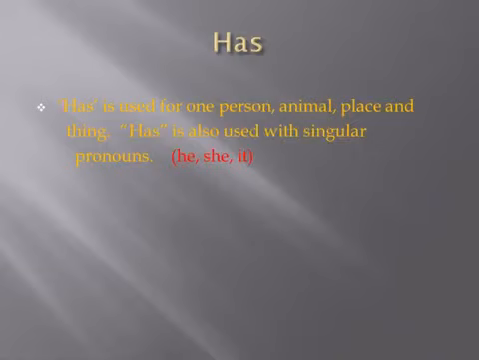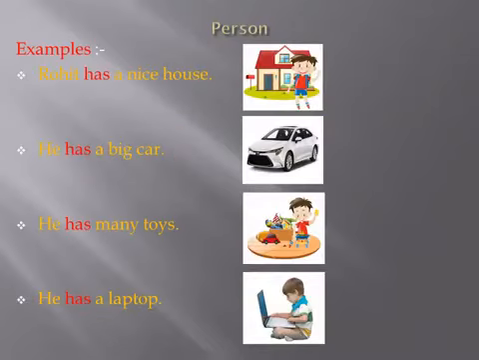Has is used for one person, animal, place, and thing. Has is also used with singular pronouns, for example, he, she, and it. Let us see some examples. Rohit has a nice house. In this sentence, Rohit is the name of a person, so we use has to talk about his possession.